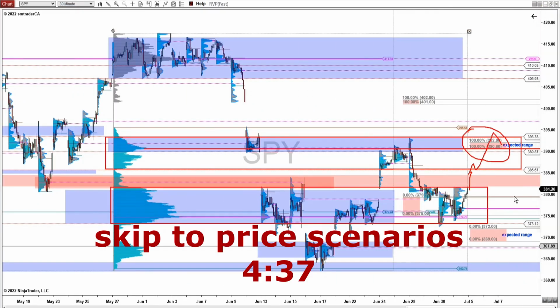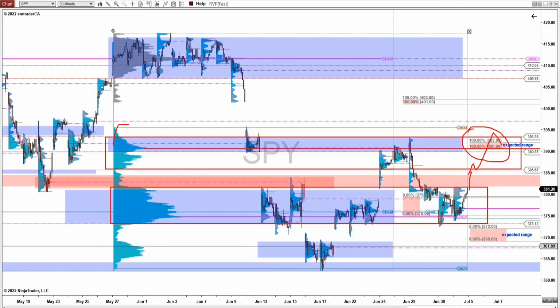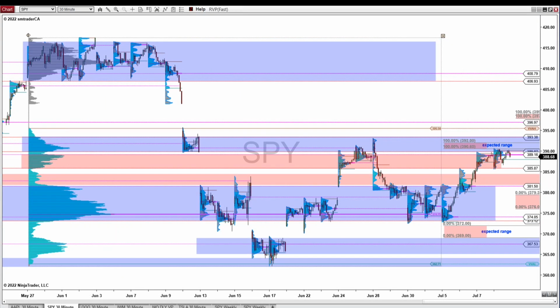On the SPY last week, our scenario was essentially looking for the price to come up into this high volume zone and see if it holds inside of this high volume zone and moves up to this upper range of the expected move, and possibly gets up to the upper edge of this high volume zone. And here we see that the price did come up to this zone and held it, and moved up toward this upper edge of the expected move, the upper range. But it did not get up to the upper edge of this high volume zone.